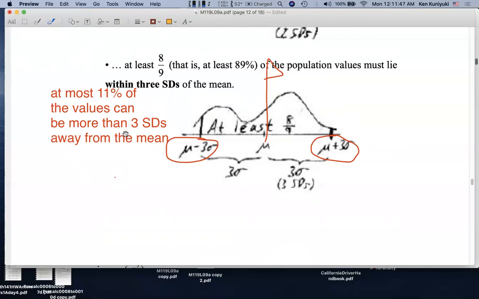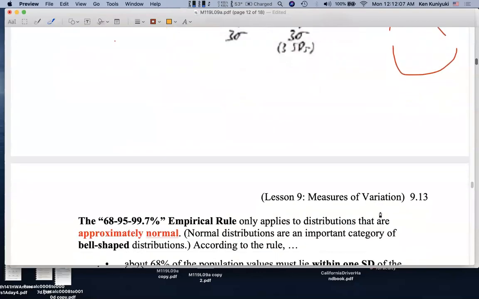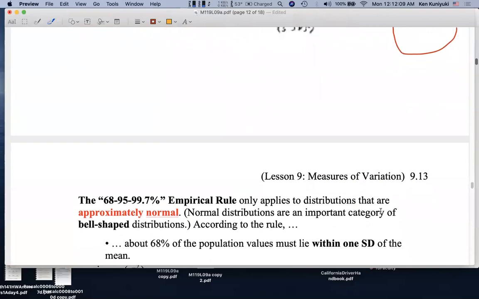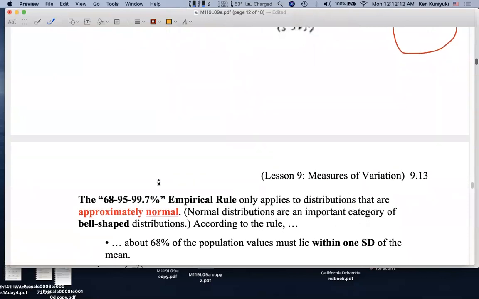So again, we can't have too much too far out. You can't have high proportions of data that are 4 or 5 standard deviations away from the mean. So that's Chebyshev's theorem, which applies to a variety of possible shapes. Next, we're going to talk about the 68, 95, 99.7% empirical rule, which applies to bell-shaped distributions specifically, or approximately bell-shaped or normal-shaped distributions. That's next time.